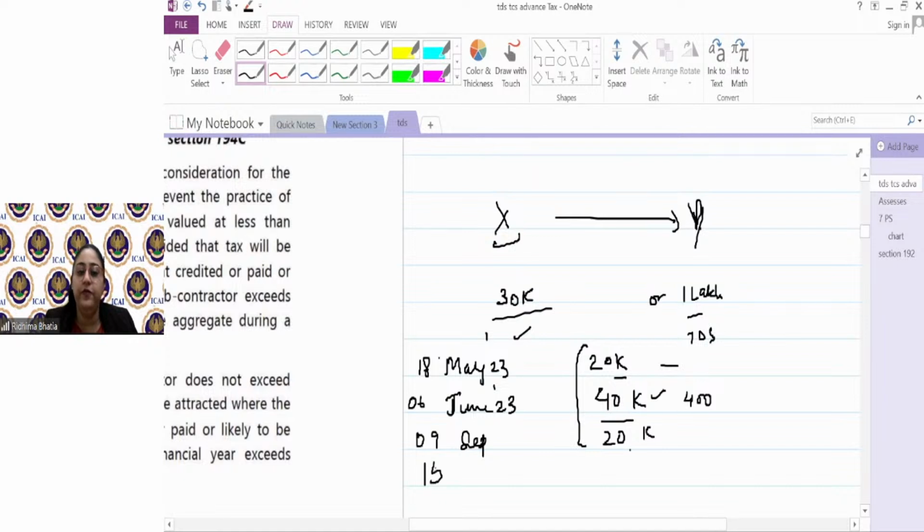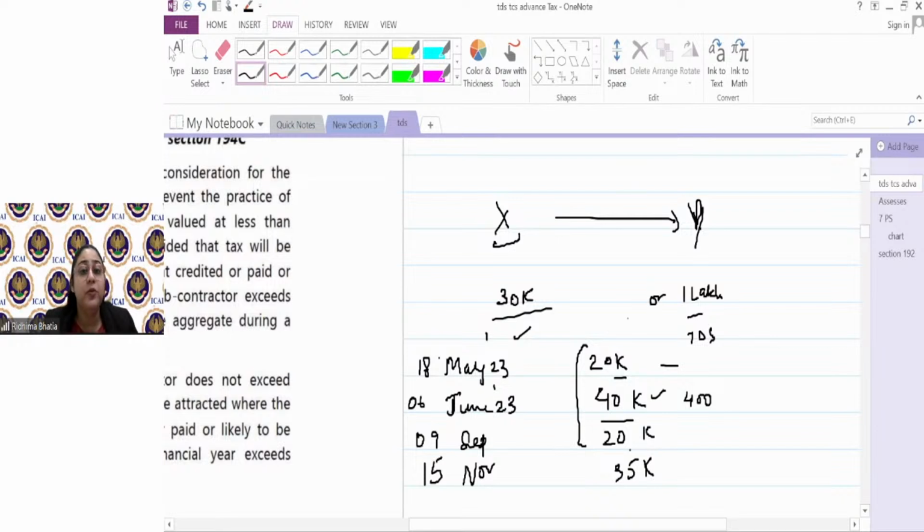Now on 15th of November, another payment of 35,000 is made. Now the TDS is required to be deducted. Correct. The answer is, this will say, कि ma'am bill 30,000 का हो गया. But Baba, at the same time, now the account has crossed the aggregate of 1 lakh also. So technically, या तो 30,000 हो जाए या 1 lakh हो जाए, TDS has to be deducted. So naturally, you will say कि मैम 350 कटना चाहिए और 35,000.